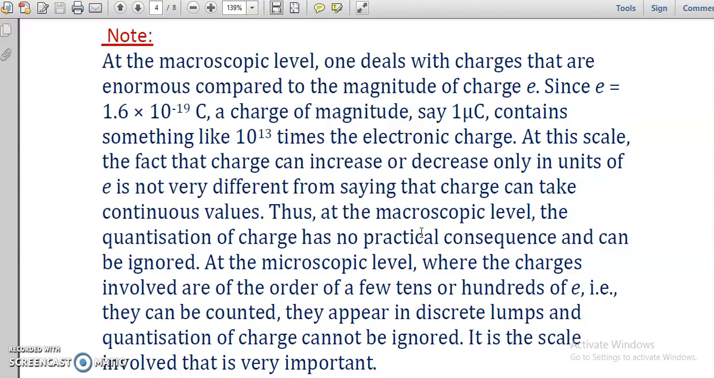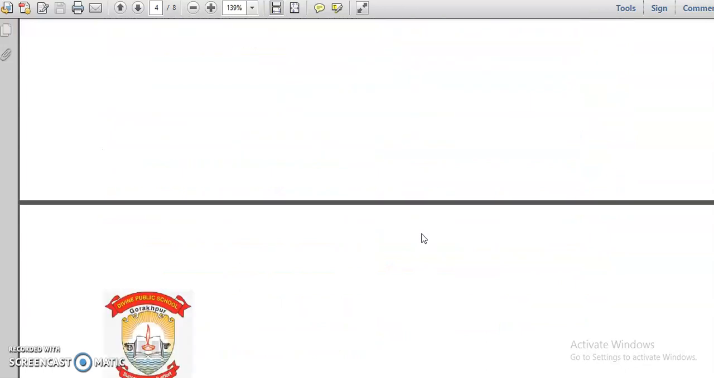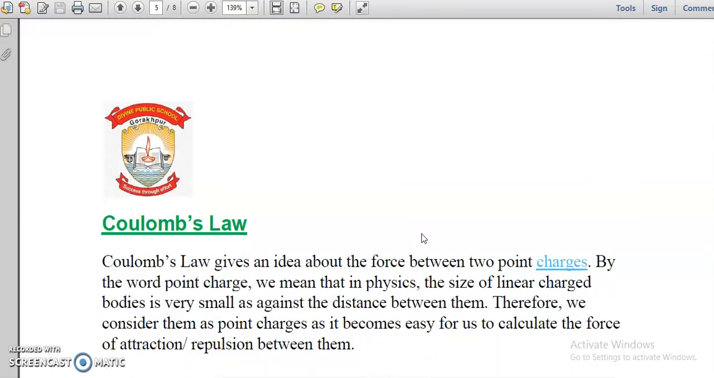Now, as I told you in the beginning of this video, our next topic that we are going to study is Coulomb's law. Okay, so let's start that. Coulomb's law is a very important law of electrostatics, and so many derivations and so many questions belong to this particular law. Let's see what it is.